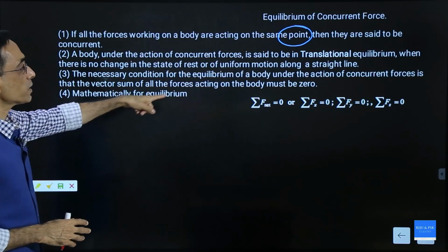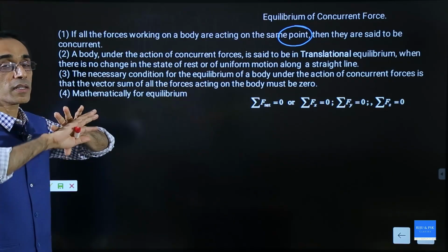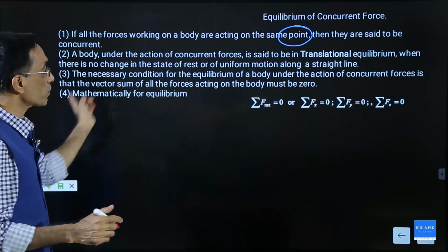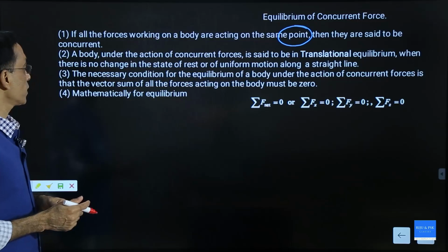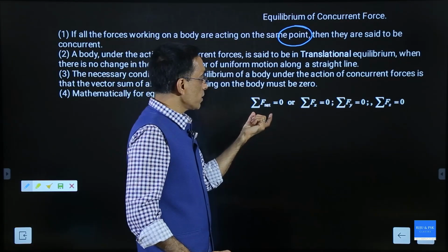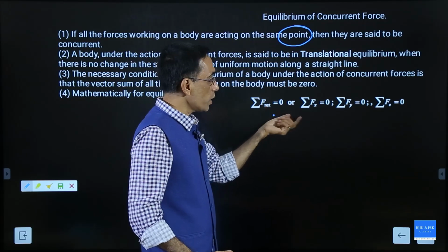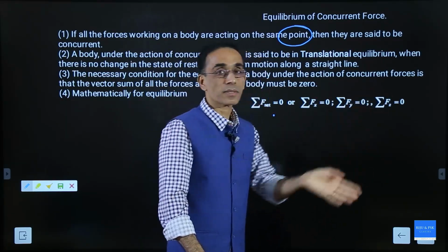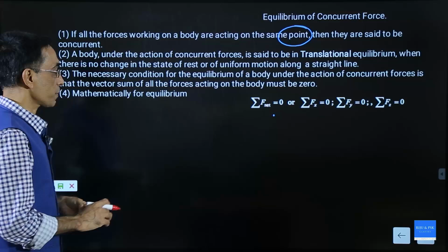The necessary condition for equilibrium is that the resultant force must be 0. The net force must be equal to 0. For equilibrium, we write the total force equal to 0 along the x-axis, y-axis and z-axis. The components must be equal.